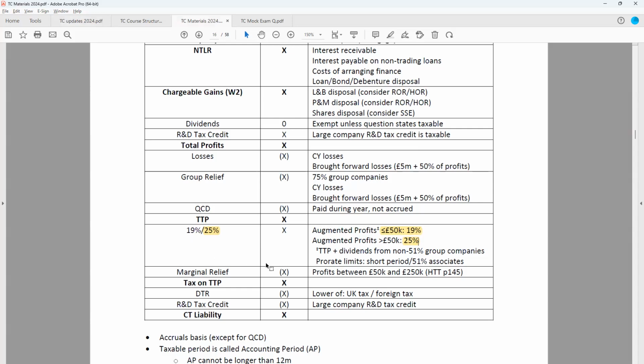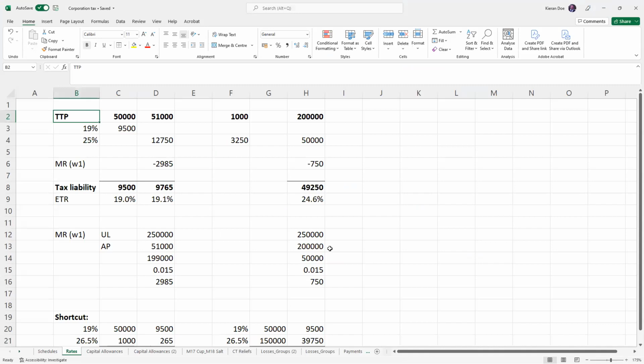If a company's got profits more than 50,000, all the profits are taxed at 25%. So this isn't like income tax where you've got the different bands. The first tranche of income is taxed at a certain amount, the next tranche at the next amount. All profits, if they're above 50,000, will be taxed at 25%. So of course, without any other additional provisions, this could cause quite unusual tax rates and tax incentives.